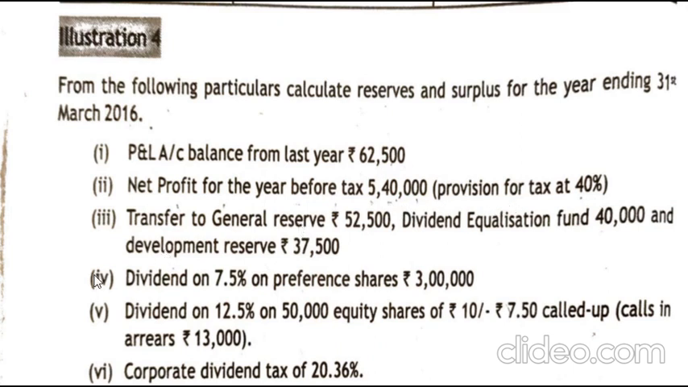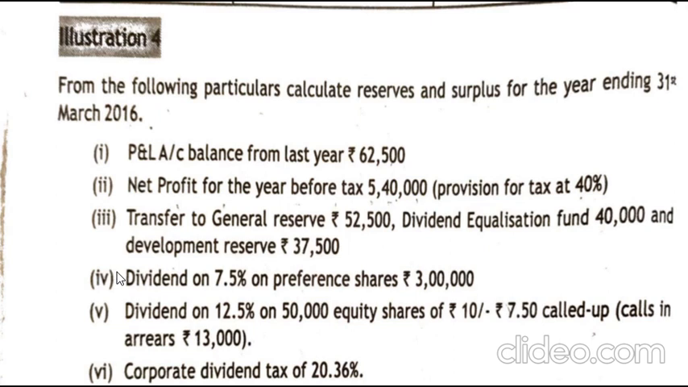Next, transfer to general reserve 32,500, dividend equalization fund 40,000, development reserve 37,500. Dividend at 7.5% on preference shares of rupees 3 lakh, dividend at 12.5% on 50,000 equity shares of rupees 10 at rupees 7.50 called up, calls in arrears rupees 13,000. Corporate dividend tax at 20.36. So these are the adjustments which have been given.